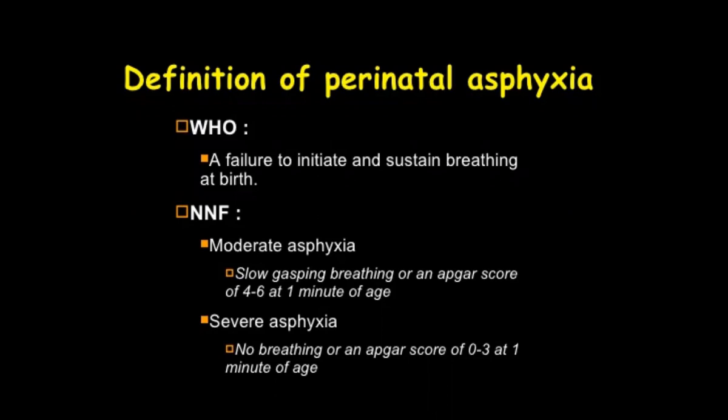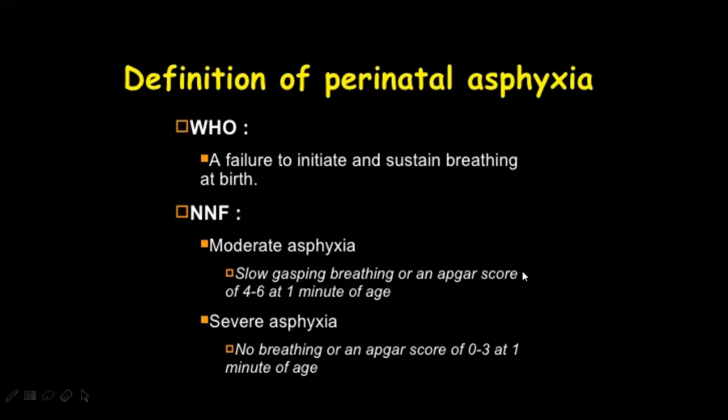This score was founded by Virginia Apgar. We are going to see in detail how the scoring is done and what the meaning of APGAR is in the next slides. Just remember the moderate one and the severe one. Moderate is when the APGAR score is from 4 to 6, and severe is when the APGAR score is 0 to 3.